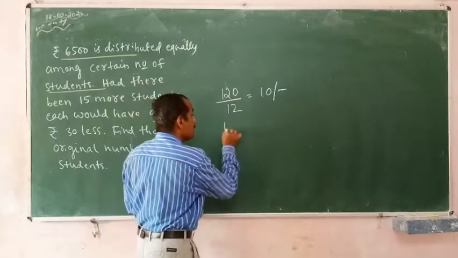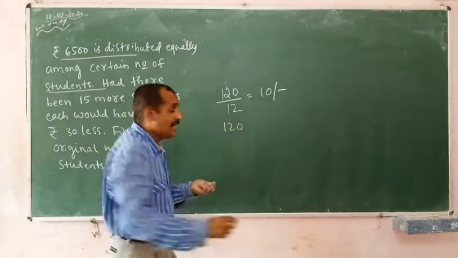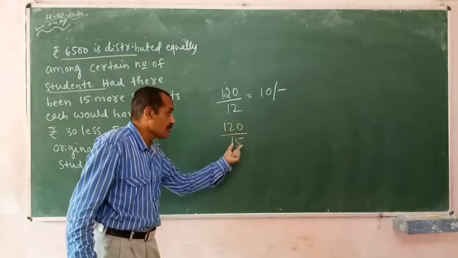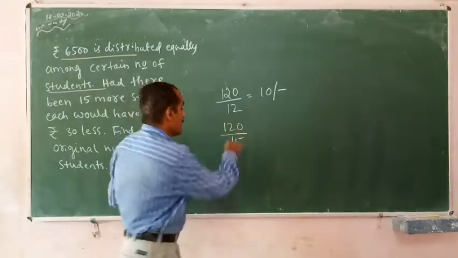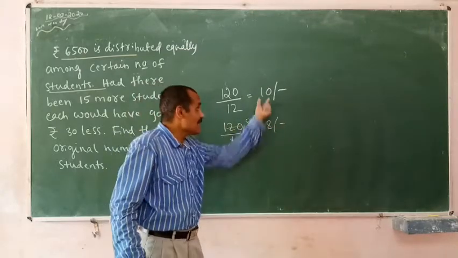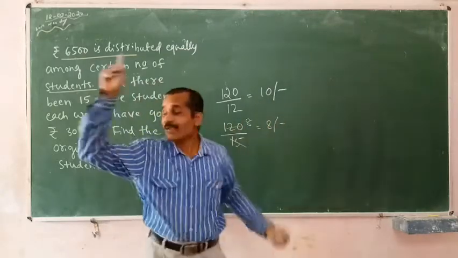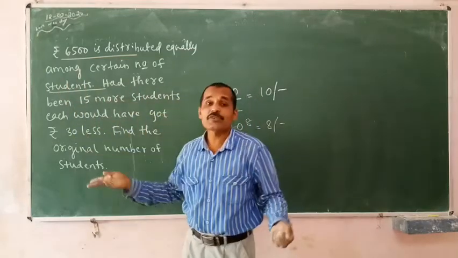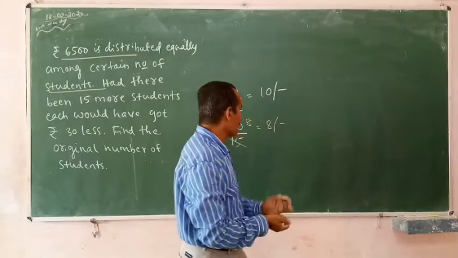The amount is the same, 120 only, but I am distributing to 15 students. Then each got 8 rupees only. How much less? 2 rupees less. Likewise, they are telling that if 15 more students are there, each would have got rupees 30 less. Find the number of students.